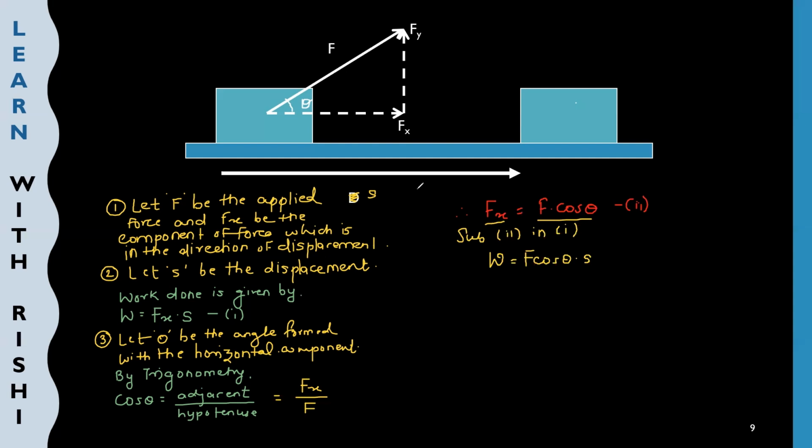Finally, we can write W is equal to F into S cos theta. So this is our formula for finding the work if the direction of force and displacement is not the same. So what is the additional thing here? That is cos theta. This angle is formed between the resultant force and the component of the force in the direction of displacement.